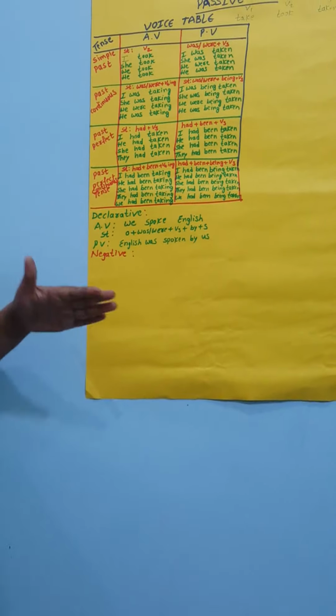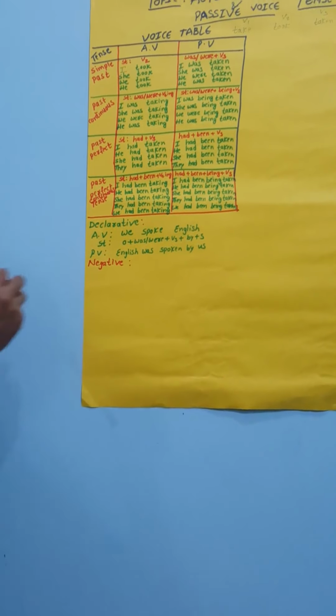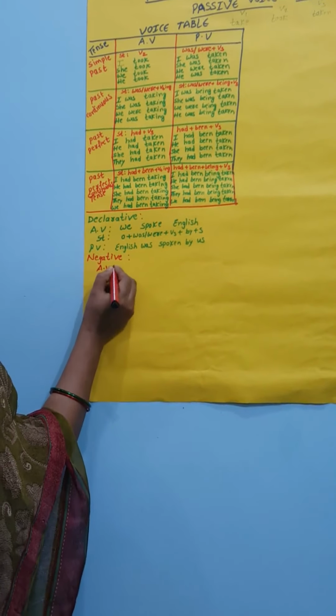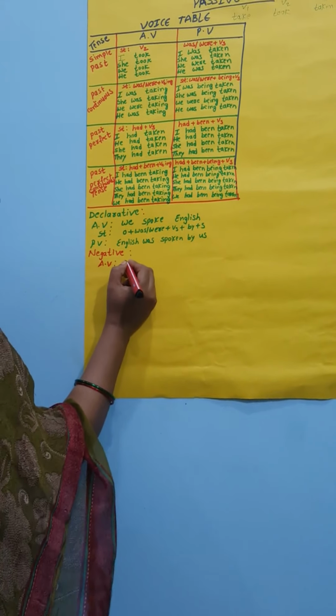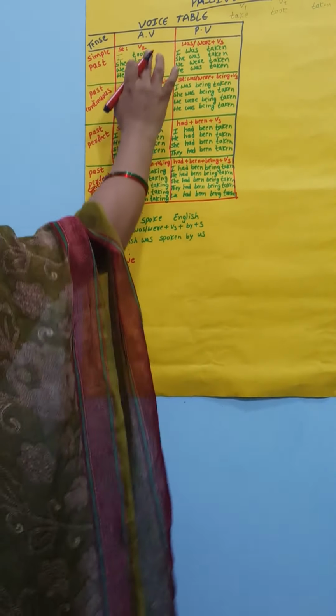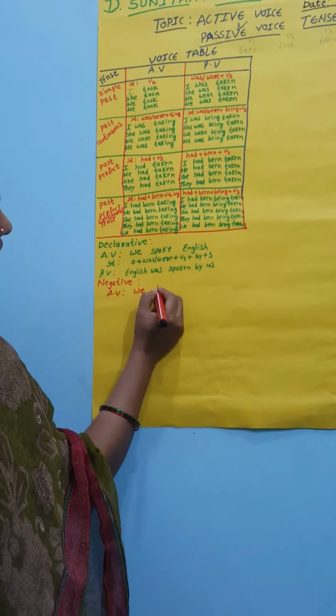How can we write the negative form of the active voice? In the negative form, we are writing the past tense, so we take "did."